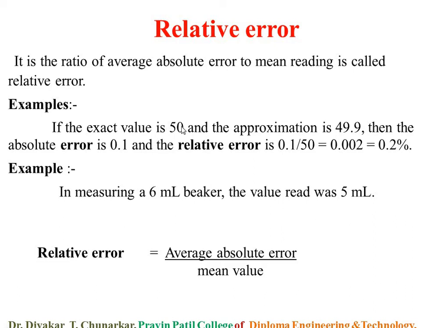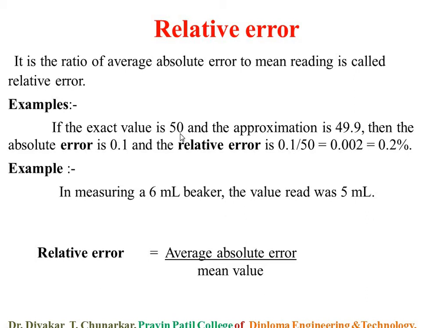If the exact value is 50 and the approximation value we say is 49.9, then the absolute error is 0.1 and the relative error is 0.1 upon 50, because the formula for relative error is average absolute error upon mean value or average value. So the average value is 50 and the average absolute error is 0.1.